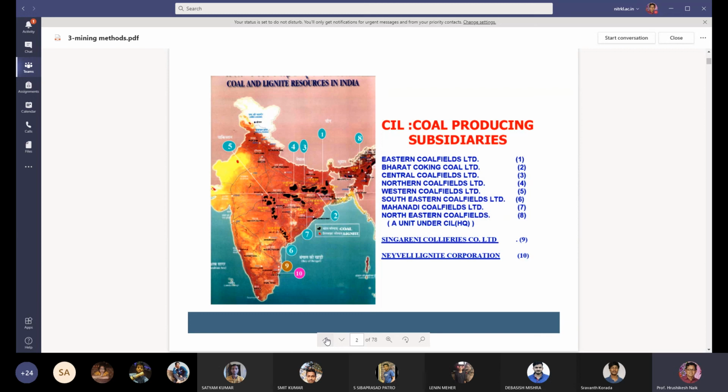So this support system and the ventilation system is not required in open cast mining. That is why open cast mining is a very cheap method of mining. So this is all about today's class.